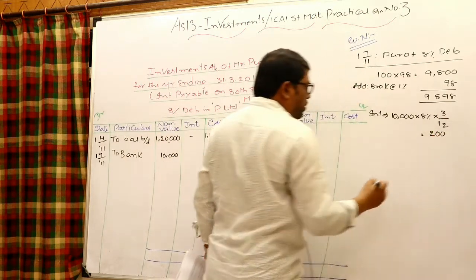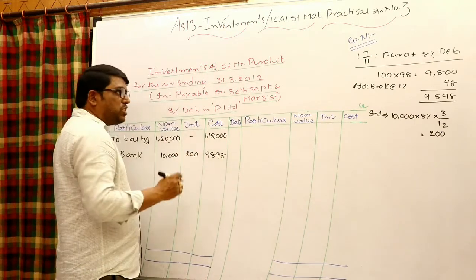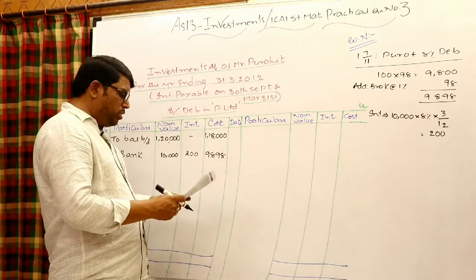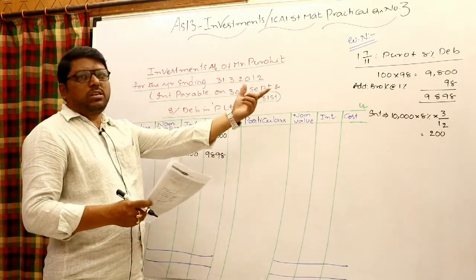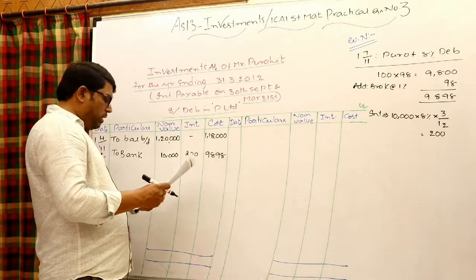While purchasing, accrued but not due interest has to be paid, no doubt at all. But X interest means in the mentioned price it is not included. You have to pay separately 200 rupees. Cum interest means 200 is included in that particular multiplied price itself. Okay, clear. Look at the next transaction.